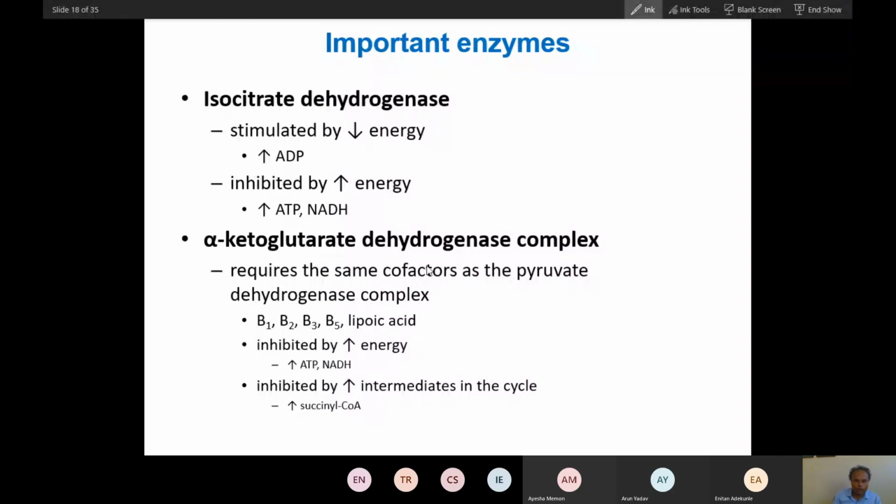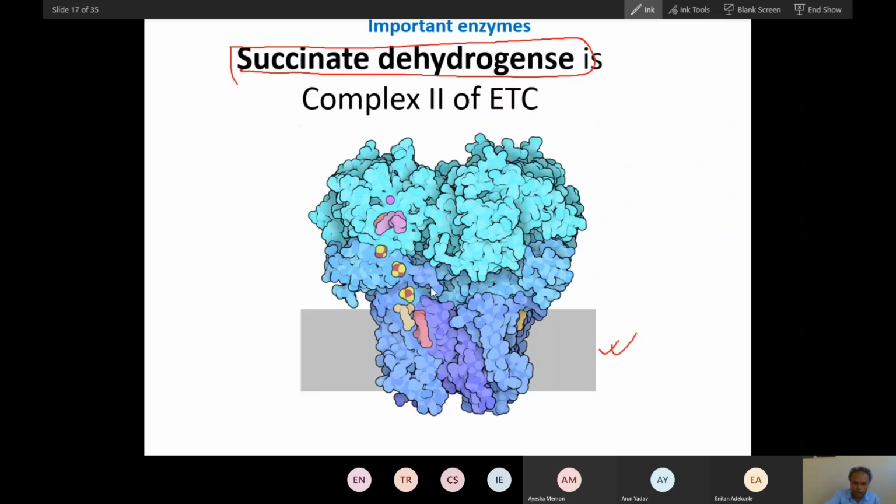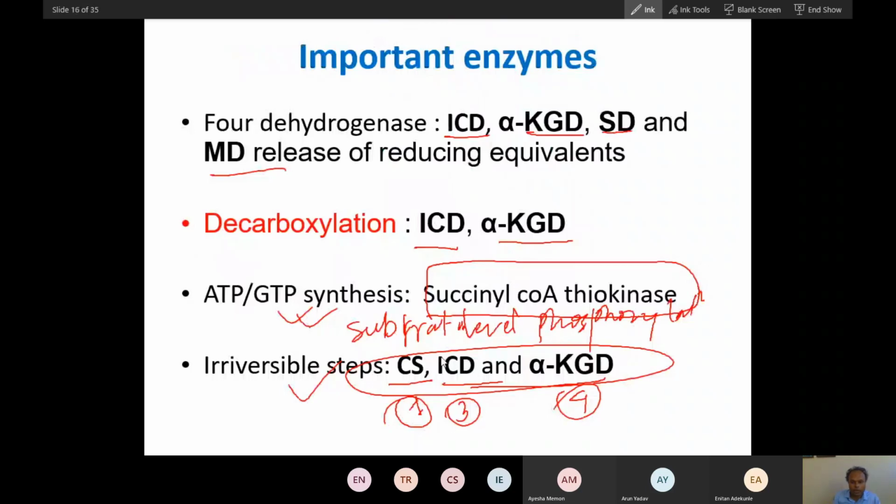So you can go through this yourself. As I have told you, this alpha ketoglutarate dehydrogenase complex is very similar to the pyruvate dehydrogenase complex, because it utilizes all these 5 components. It is an oxidative decarboxylation reaction, and it is a rate limiting step.